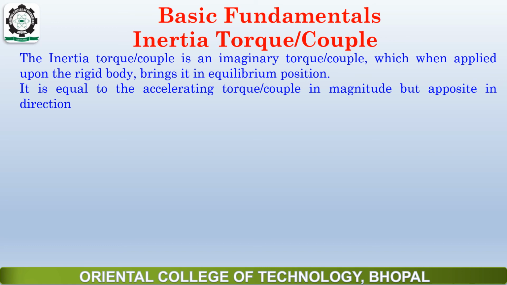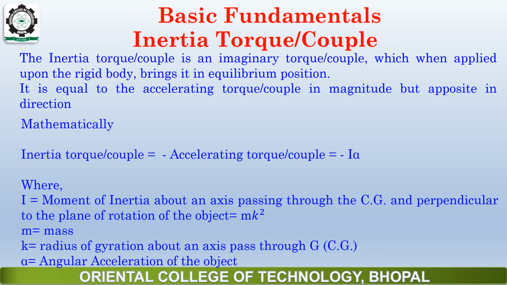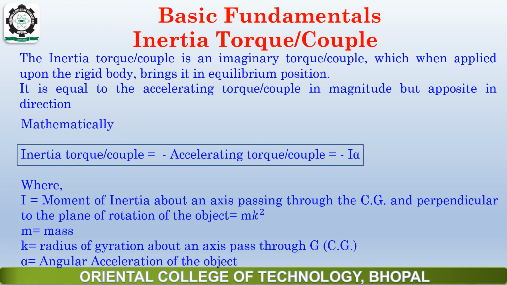Again, it is equal to the accelerating torque or couple in magnitude but opposite in direction. Mathematically, inertia torque is equal to minus of accelerating torque or couple, which is equal to minus of I alpha. Again, I is the moment of inertia, alpha is the angular acceleration, I equals Mk square, M is the mass and k is the radius of gyration.